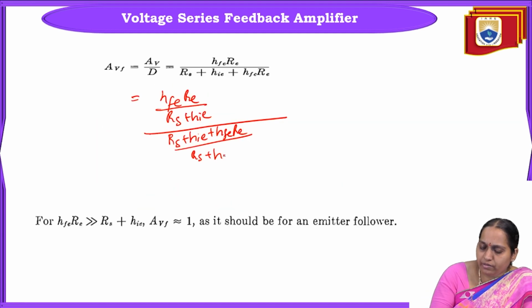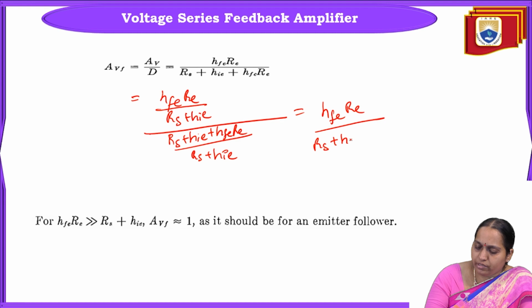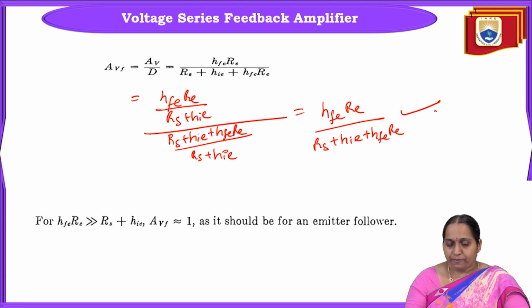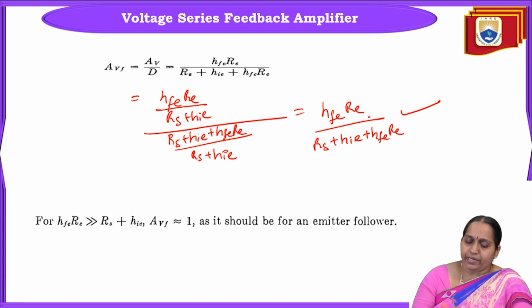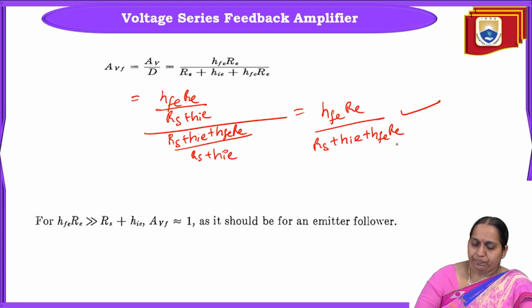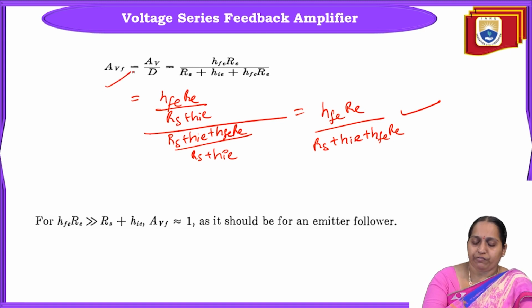Rs plus HIE. So if you cancel the denominators on both numerator and denominator, you will get HFE into RE by Rs plus HIE plus HFE into RE. So this is the final expression for gain with feedback, equal to HFE into RE by Rs plus HIE plus HFE into RE. So this is how you calculate gain with feedback. After finding AV and D, simply AV by D gives you gain with feedback.